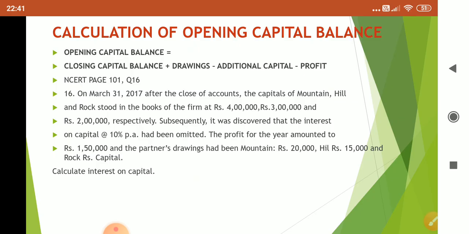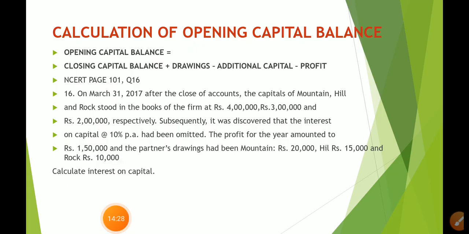Subsequently, it was discovered that the interest on capital at 10% has been omitted. The profit for the year amounted to rupees 1,50,000 and the partners' drawings had been Mountain 20,000, Hill 15,000 and, sorry for that printing mistake, Rock rupees 10,000. Calculate interest on capital.